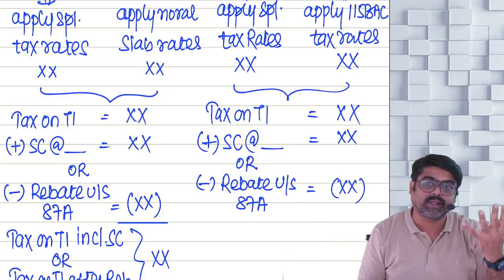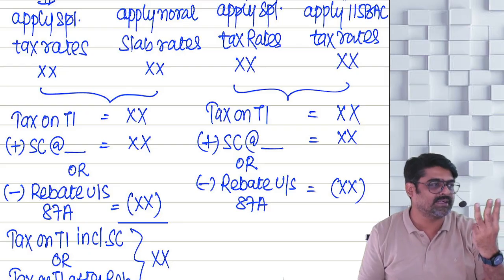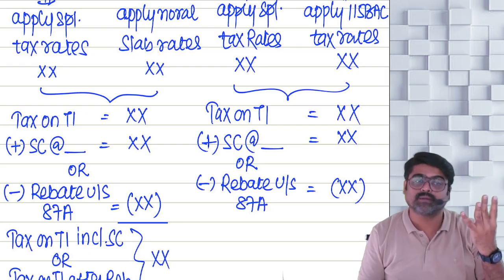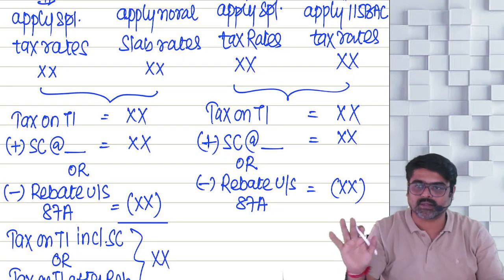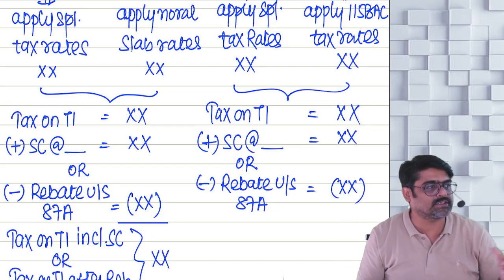In case of 4 taxes: tax on LTCG 112, LTCG 112A, STCG 111A and dividend income. On these 4 incomes, the higher rate of surcharge is not applicable. Next one, rebate.